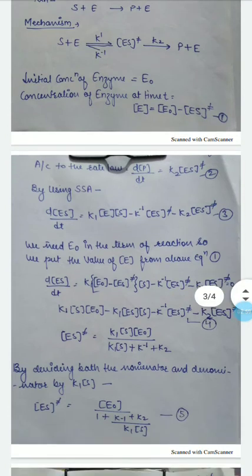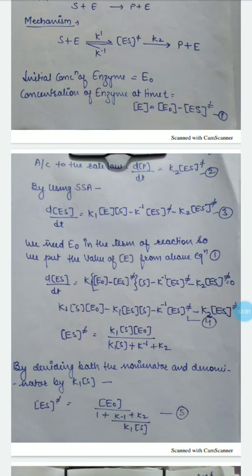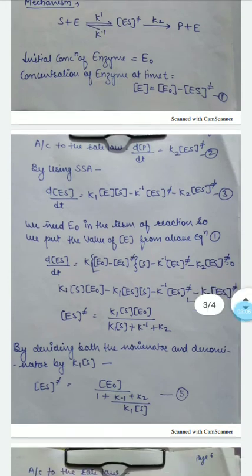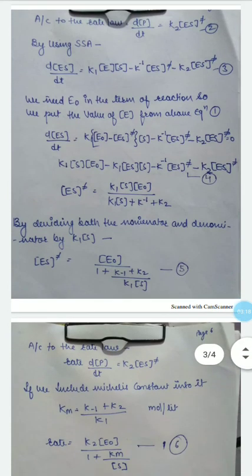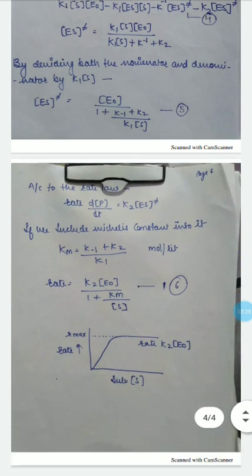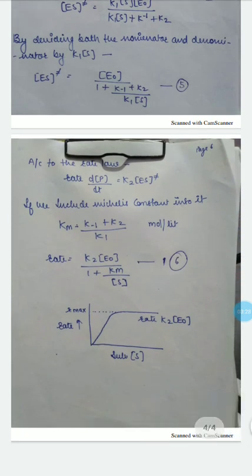Here we need E node in the terms of reaction, so we put the value of capital E from equation number 1 into equation number 3 and we get equation number 4. With the help of equation number 4, we find out the concentration of enzyme substrate complex. By dividing both the numerator and denominator with K1S, we get equation number 5. By putting the value of equation number 5 into equation number 1, we get equation number 6.